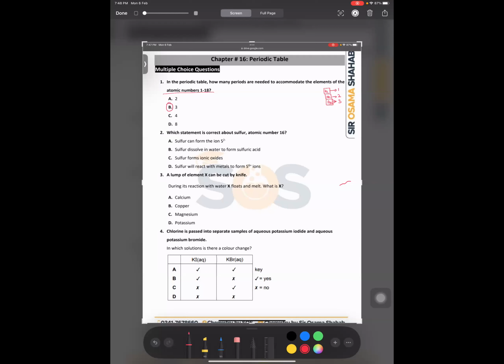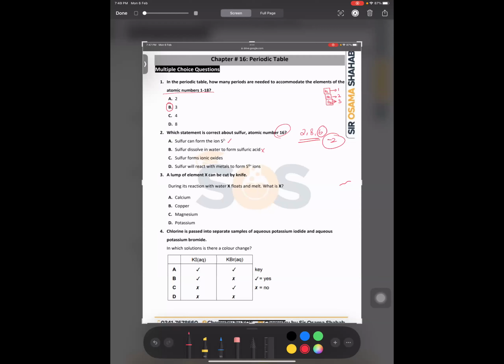Then in the second MCQ, which statement is correct about sulfur? Atomic number is 16. So we know that 16 protons means it has 16 electrons as well in a neutral form. So it is 2, 8, 6. This is the electronic configuration. If you want to complete the shell, it must receive 2 electrons and become a 2- charge. And we're saying over here, sulfur can form the ion as 2-. Then absolutely right statement. Then, sulfur dissolved in water to form sulfuric acid.